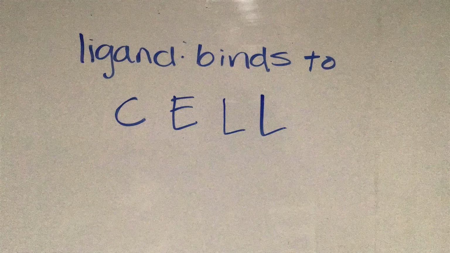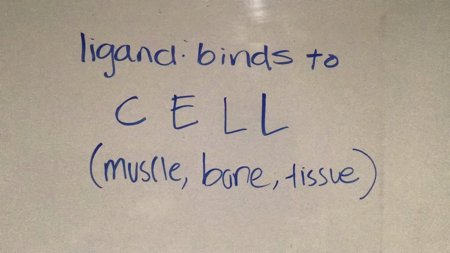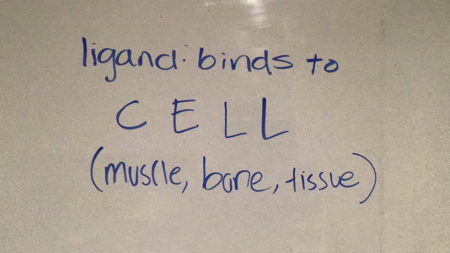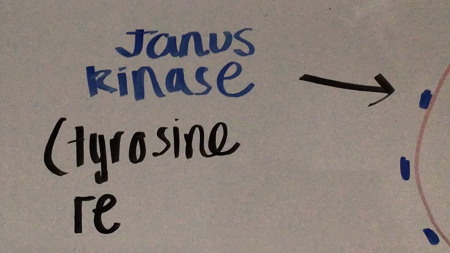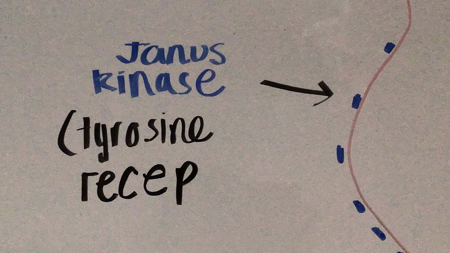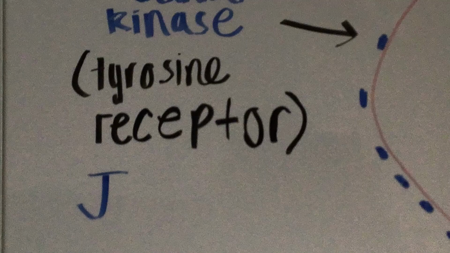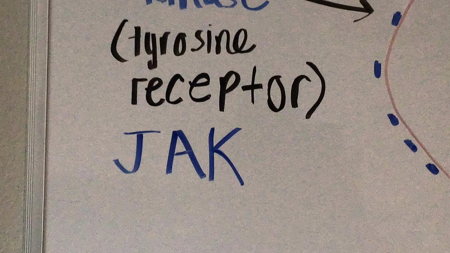When it comes to the growth pathway, the ligand typically binds to muscle cells, bone cells, and connective tissue cells, since these are the parts of you that grow. After growth hormone is released, it will bind to a target organ. The ligand will now bind to the tyrosine receptor Janus kinase, otherwise known as JAK.